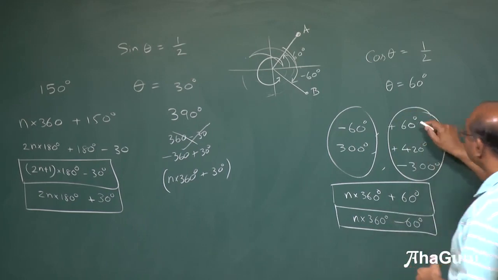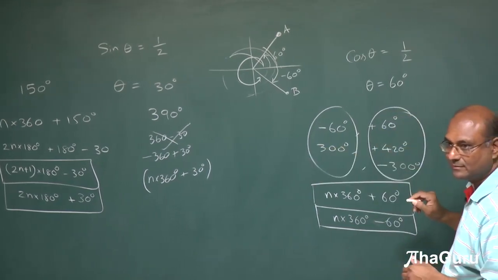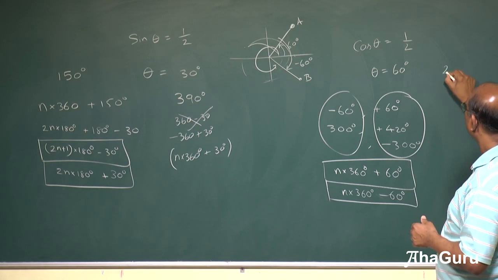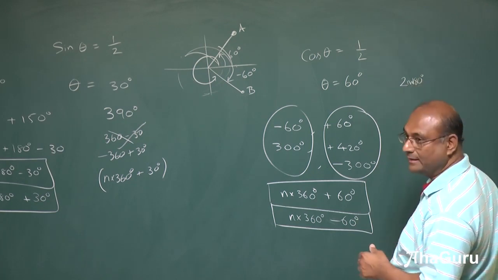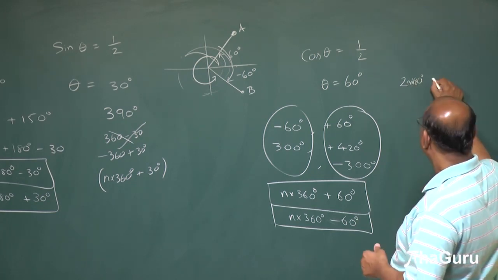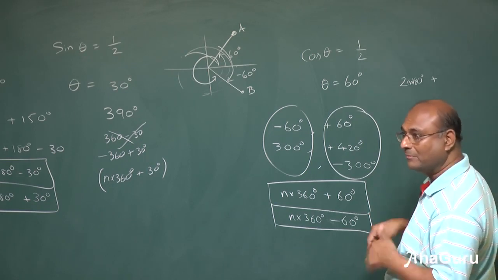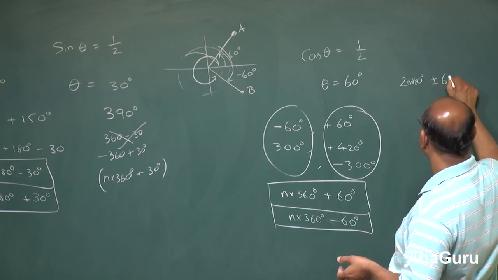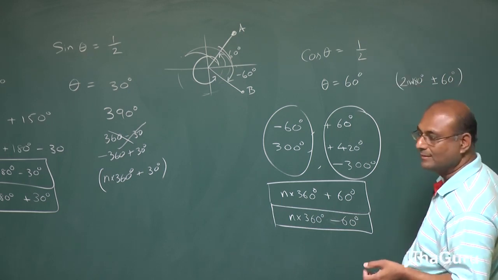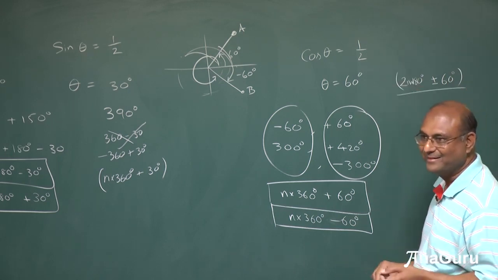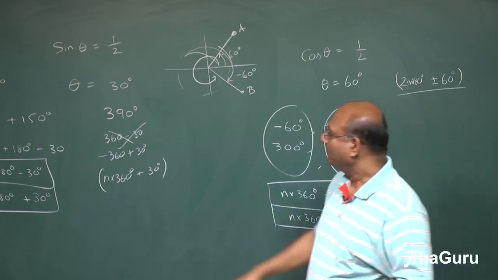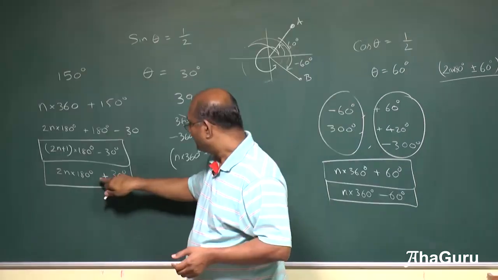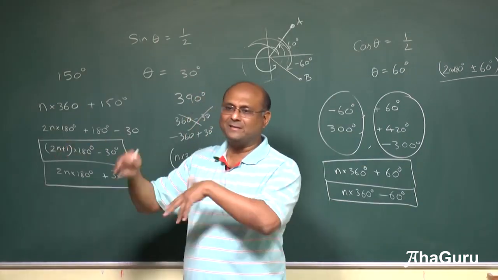Then I'll have to say 60 minus 60, right? So I'm going to write this as 2 into 180 into n. So I'll write it as 2n into 180 plus 60 or minus 60. So plus or minus 60. This is easy to remember. So 360n plus or minus 60. Whereas for this, the answer is 30 degrees and 180 minus 30, and then everything is a multiple of 360.